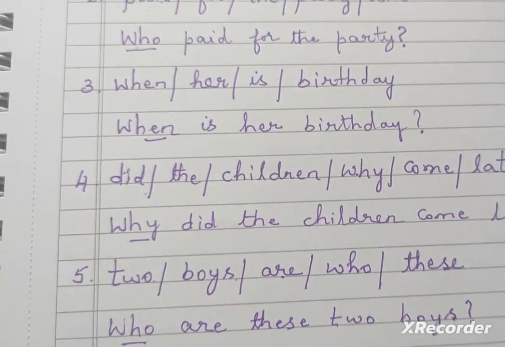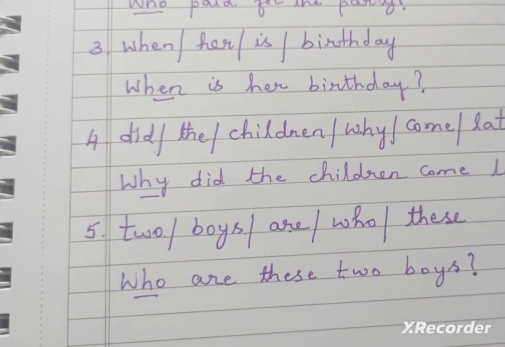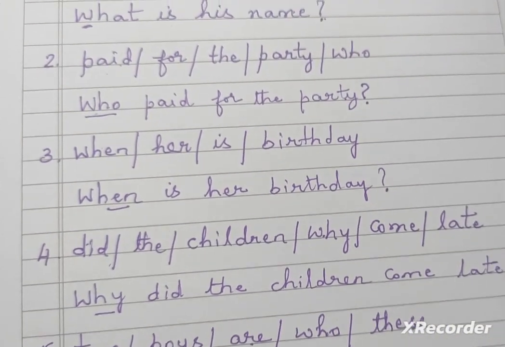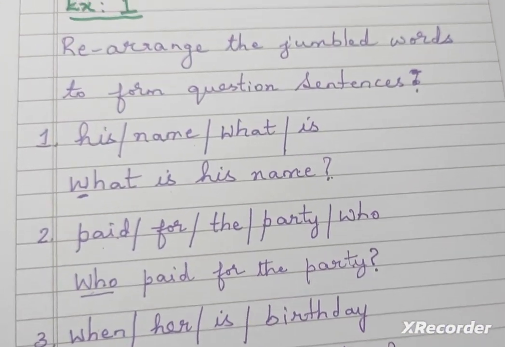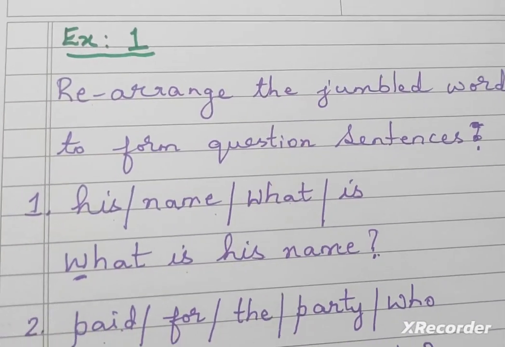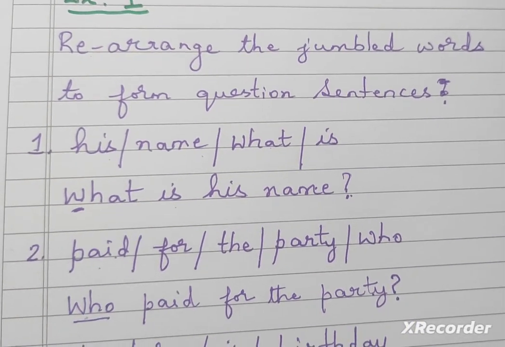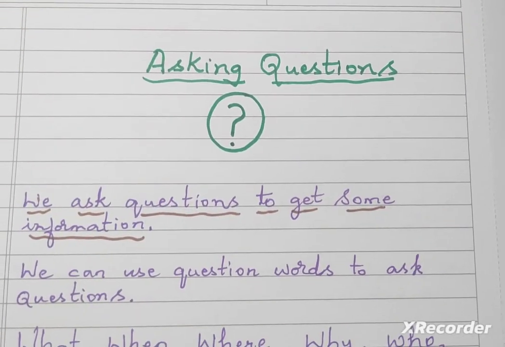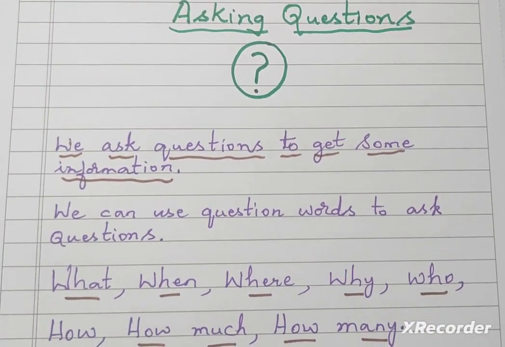So this is how you have understood how to make a question from the jumbled words given here. This is regarding the jumbled words to form correct question sentences. This lesson is about asking questions. Just go through every sentence.